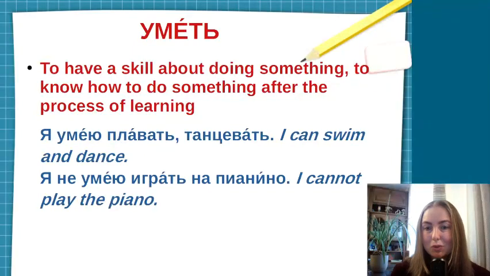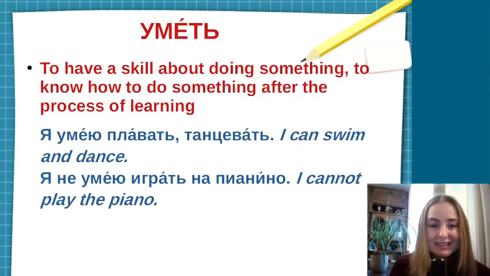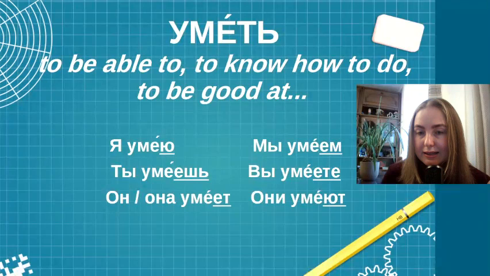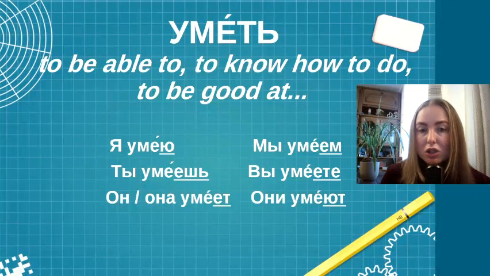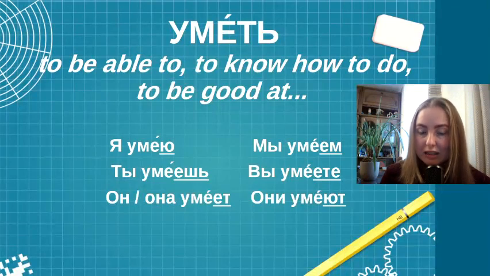Я не умею летать, как птица. Okay, how do we change this verb? Уметь. Уметь is a regular verb, so it's like группа 1, the first conjugation, and we change it like я умею, I can, ты умеешь, you, one person, can, он, она умеет, he, she, can.